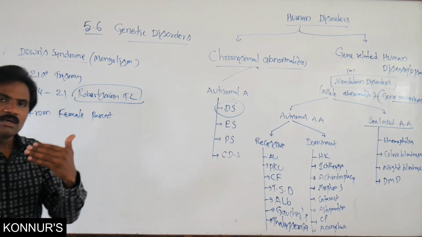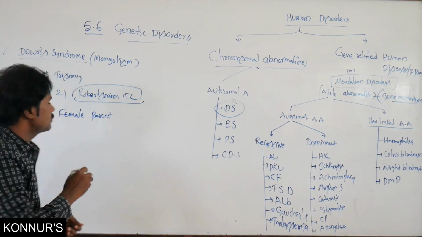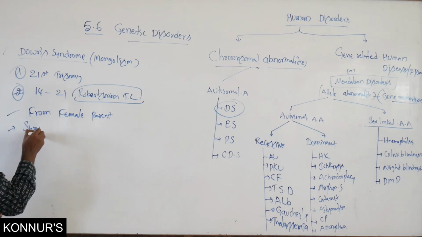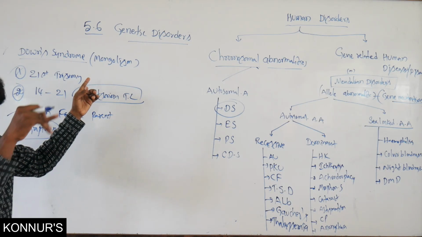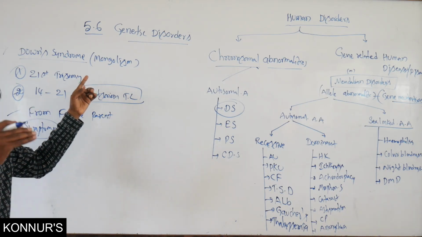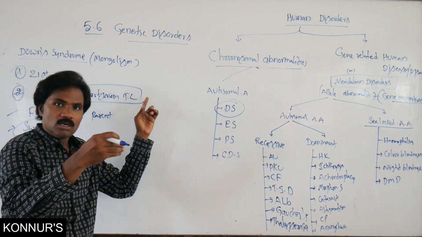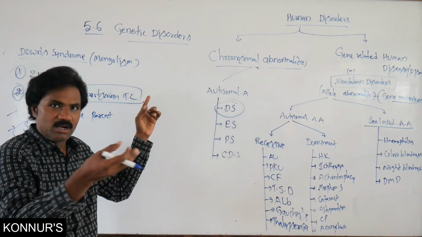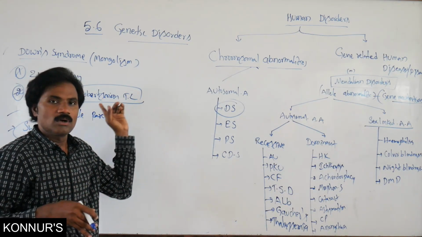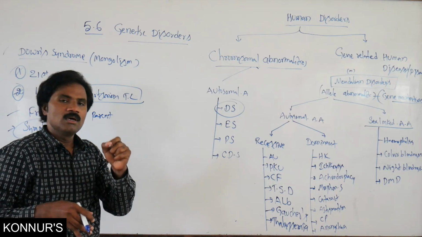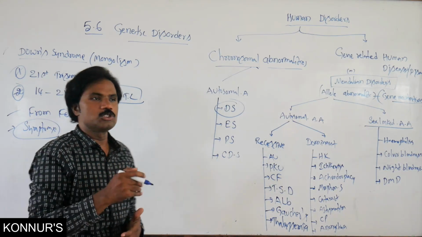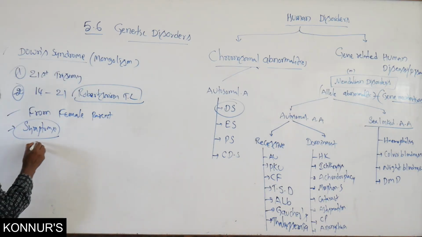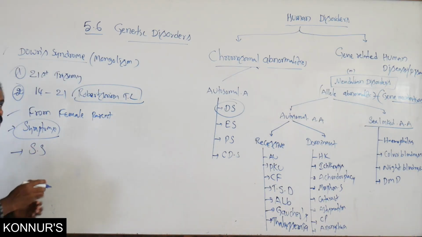What are the common symptoms? From an exam point of view, they may give the symptoms and you identify the disease, 21st trisomy. Morphologically, if you observe, there is short stature, that means smaller height.